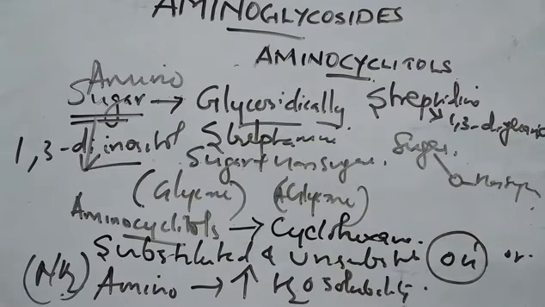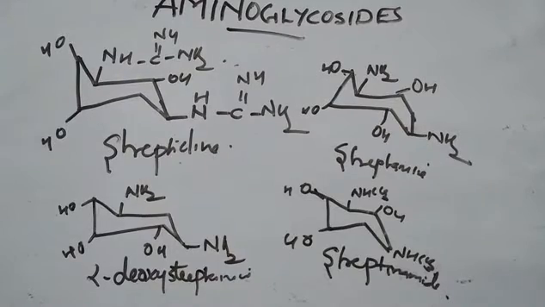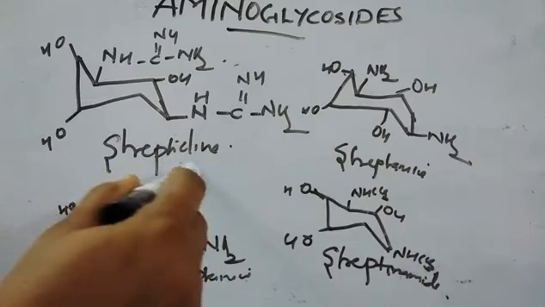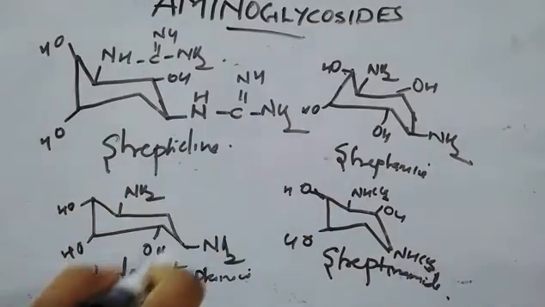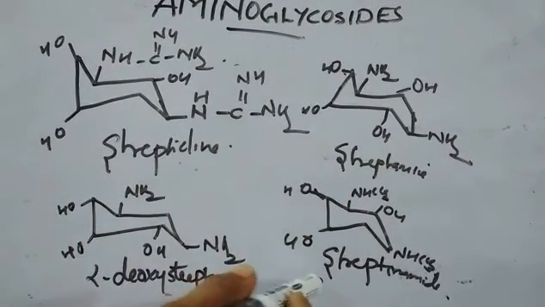So those are the structures, and we can represent the structures also. Here you can see examples: streptidine, streptamine, then 2-deoxystreptamine and streptanimide.